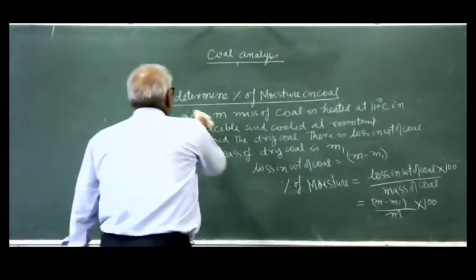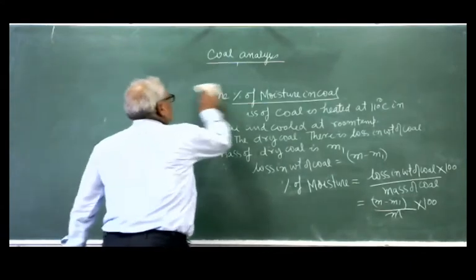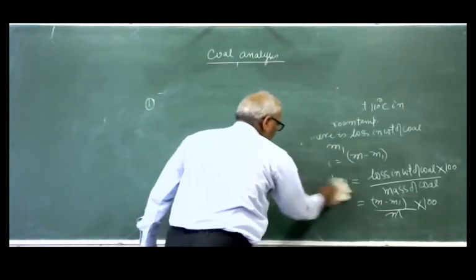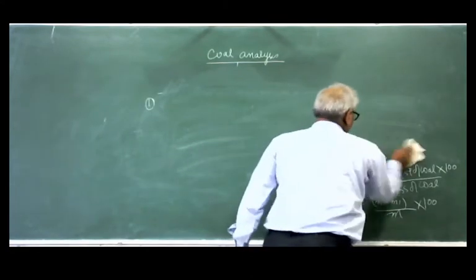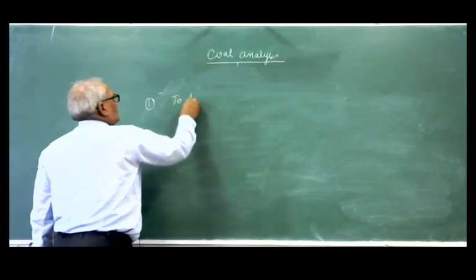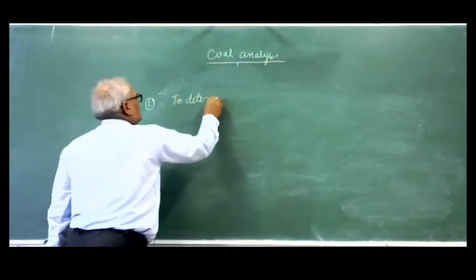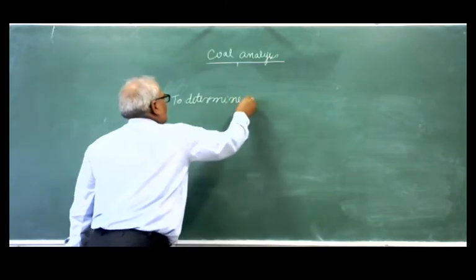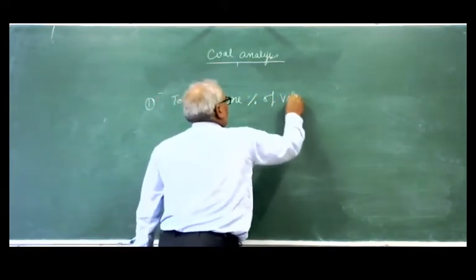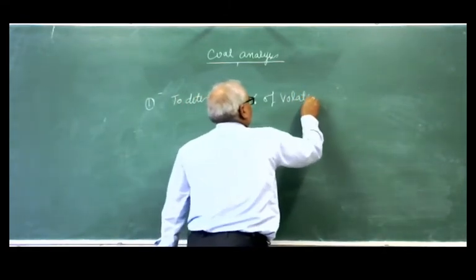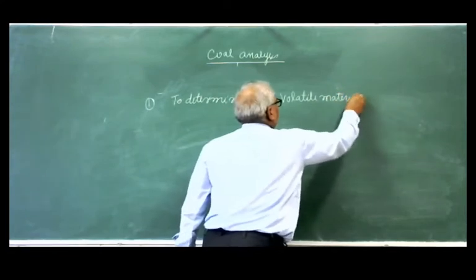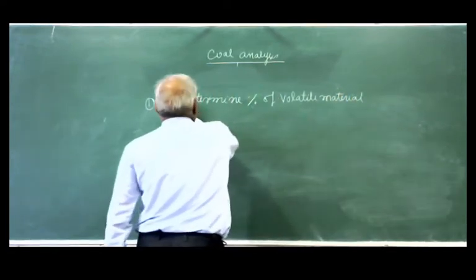So the second step is to determine the percentage of the volatile material.